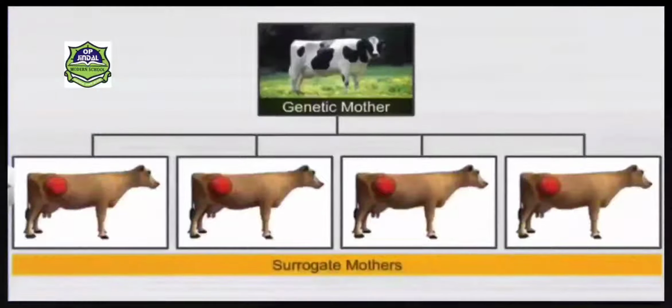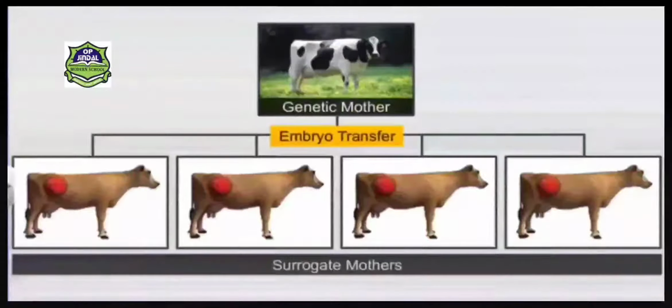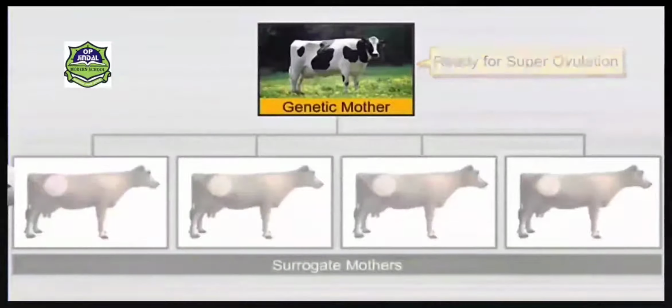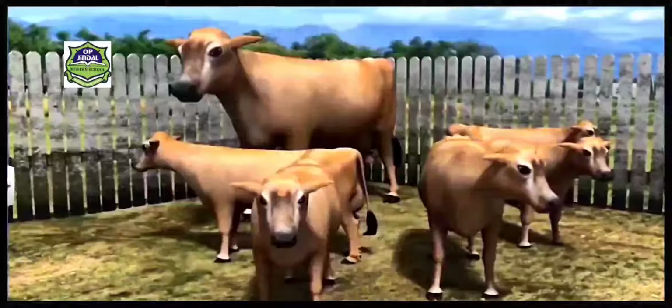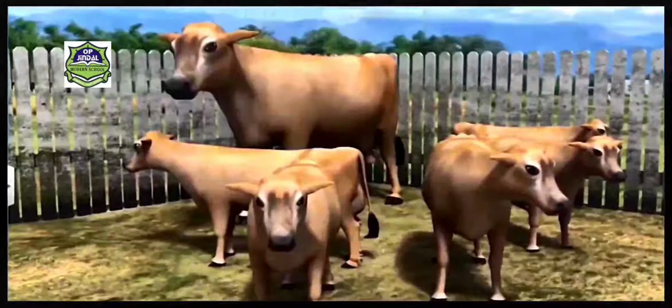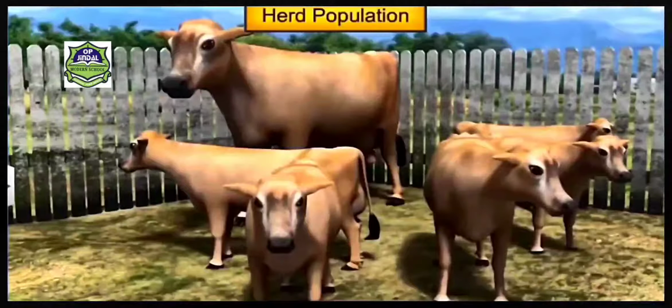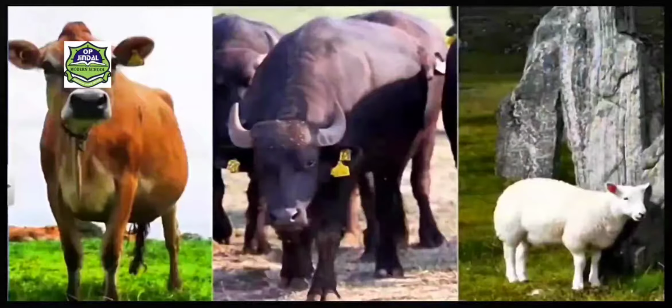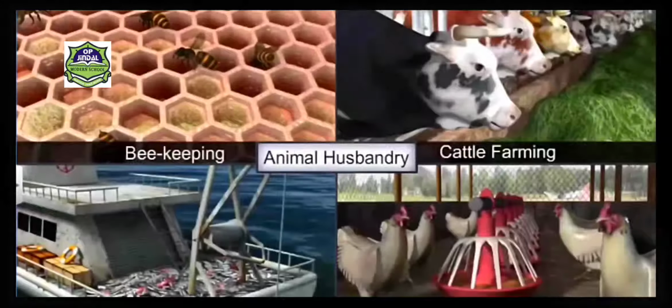These surrogate mothers are poor indigenous cows and the superior female can be used for the second round of super ovulation. Therefore, the genetic mother is the super female, but the surrogate mother is a normal indigenous cow. So this is a very good method of improving the herd population in a very small period of time.